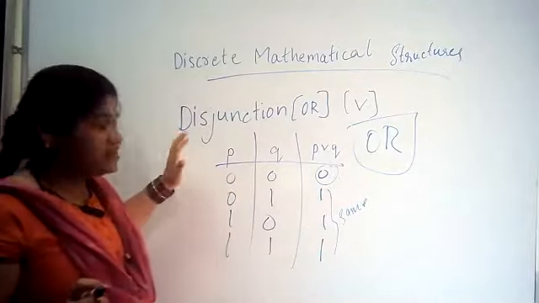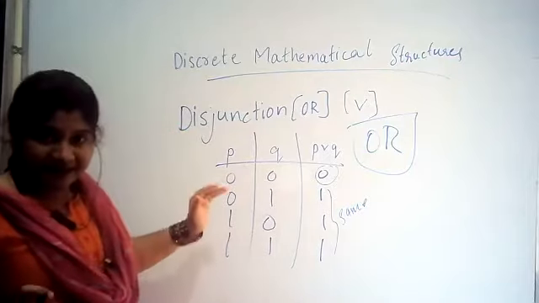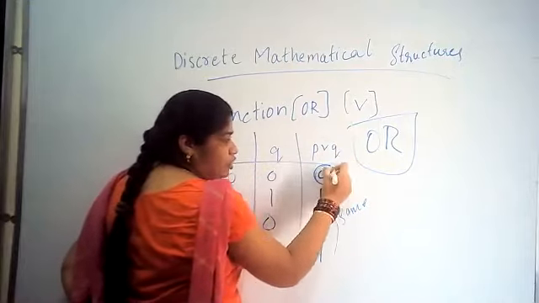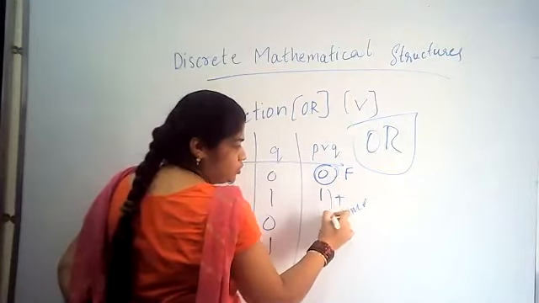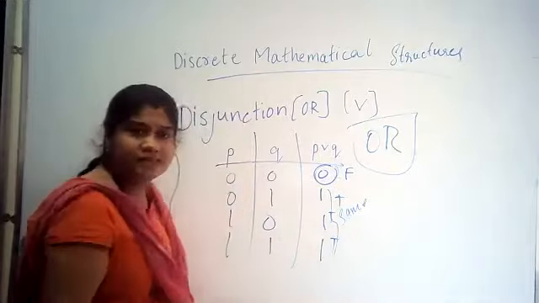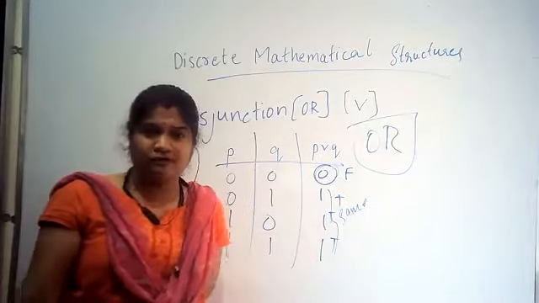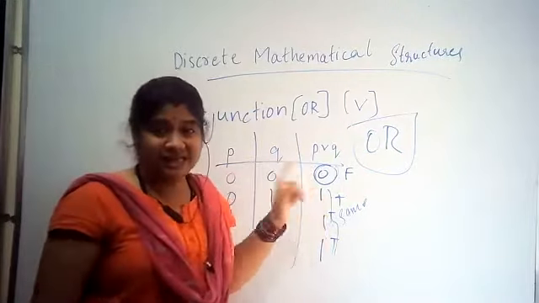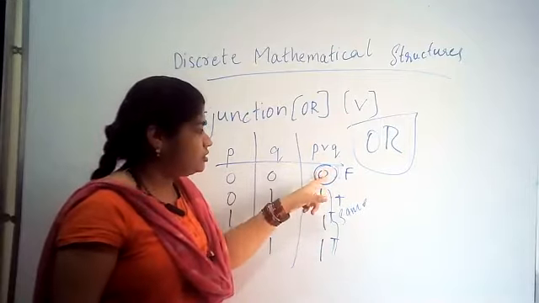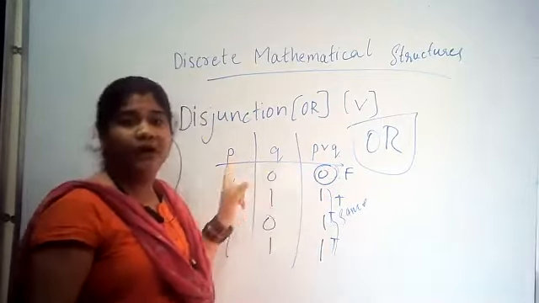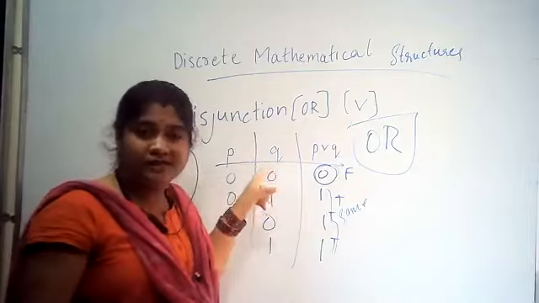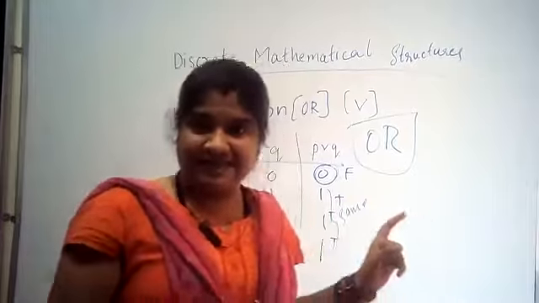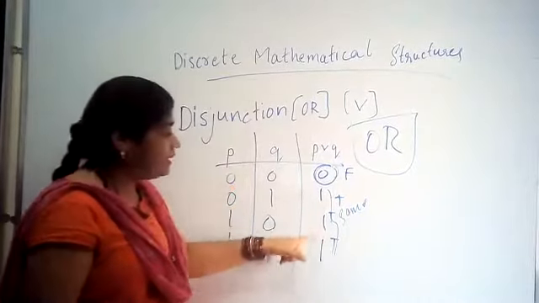So basically, a disjunction is one of the logical connectives where P disjunction Q will be false. This is false. This is true. This is true. This is true. 0 means false, 1 means true, as we are familiar. P disjunction Q will be 0 when P is 0 and when Q is 0. Whereas in the other cases, it will be true.